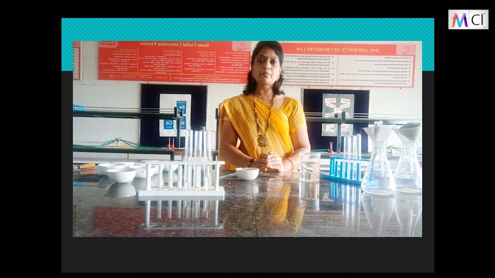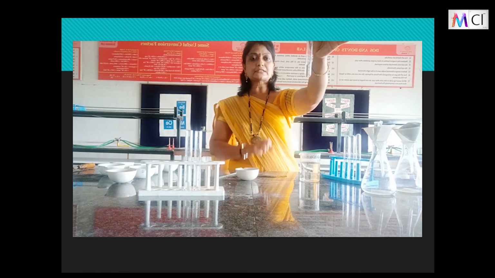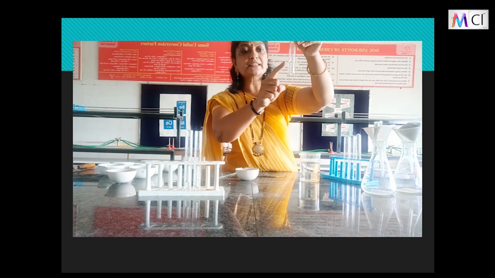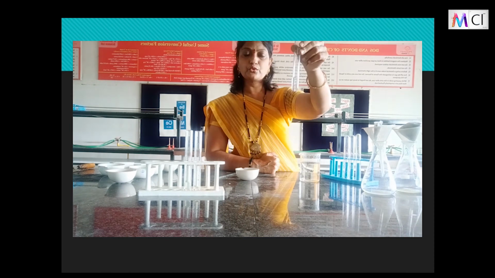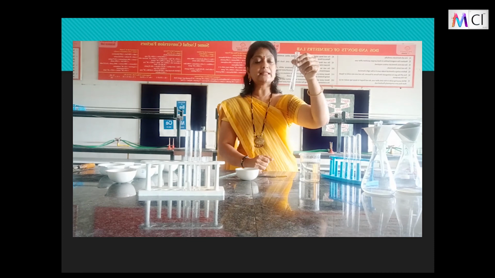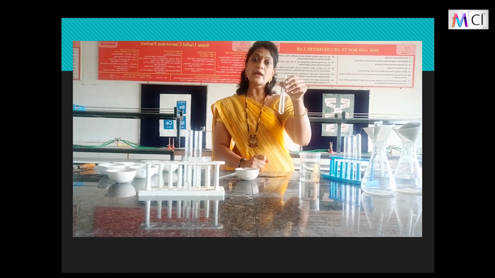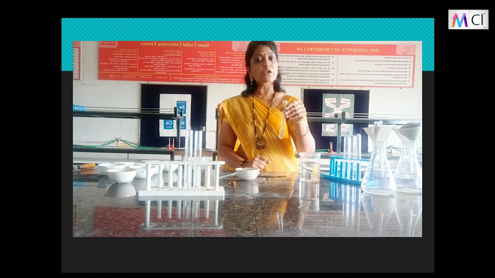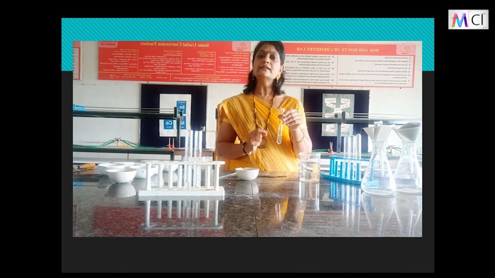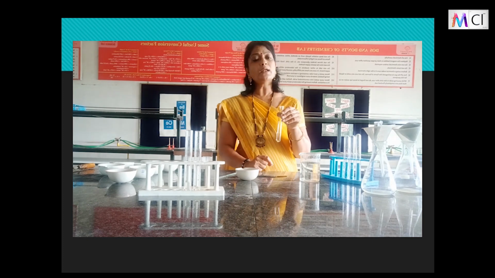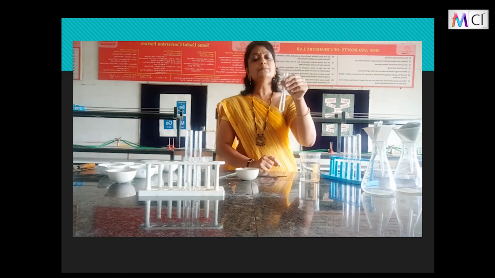Now if you talk about the homogeneity or heterogeneity, let us see. Let me take the first sample, and children, observe that. Can you see the particles of the solute in it? No, you cannot see the particles. That is, the particles of the salt, sugar or alum are not visible to our naked eyes, right? This is because the particle size is too small to be visualized by the naked eyes. That is, it is below 1 nanometer, right? That is why you cannot visualize the particles.